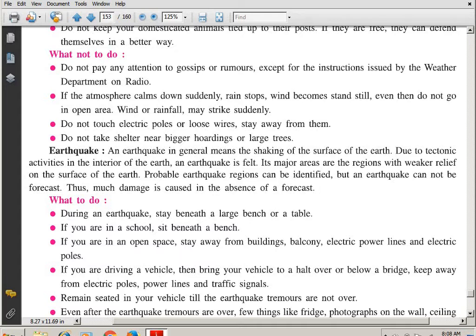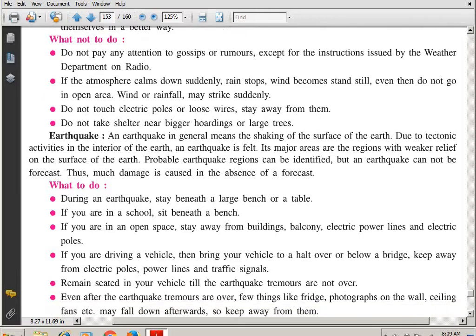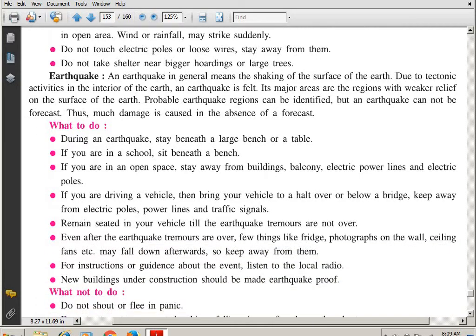An earthquake is felt. Its major areas are the regions with weaker relief, where on the surface of the earth some reliefs are weak, they are not strong enough. Probable earthquake regions can be identified, but the earthquake cannot be forecast, it cannot be predicted beforehand. Thus, much damage is caused in the absence of a forecast. Say students, when the weather forecast tells you about certain things, we are prepared, we know what is going to happen. But in the case of an earthquake, it cannot be.